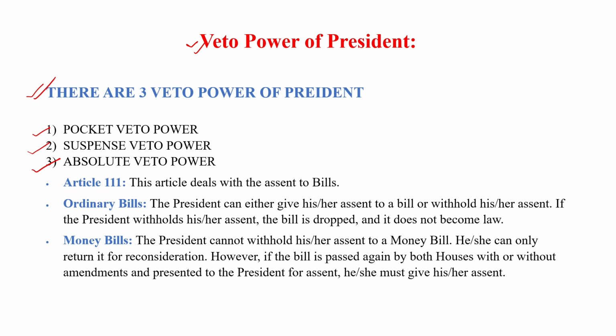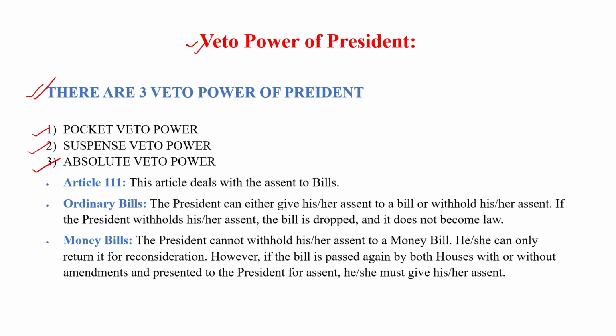Pocket veto power says if a bill is passed in Lok Sabha and Rajya Sabha, then the president can use veto power to stop this bill. After using pocket veto power, the president is not answerable to the bill, and he can hold the bill until he wants. He denies assent to the bill but does not reject it. He keeps the bill with himself without any reason or signature.